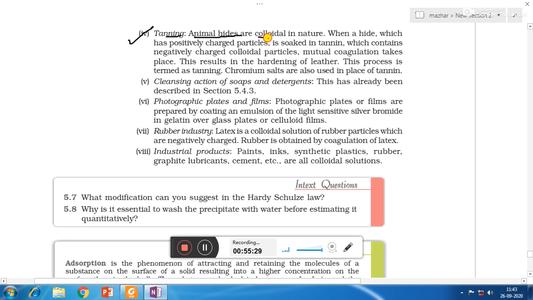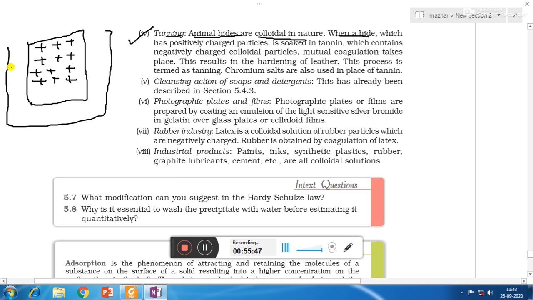Animal hides are colloidal in nature. That means leather of the skin of the animal is colloidal in nature. When a hide which has positively charged particles, animal hides are having positively charged particles, it is soaked, means the skin of the leather is soaked in a solution called tannin. So what will happen? That tannin will be negatively charged.